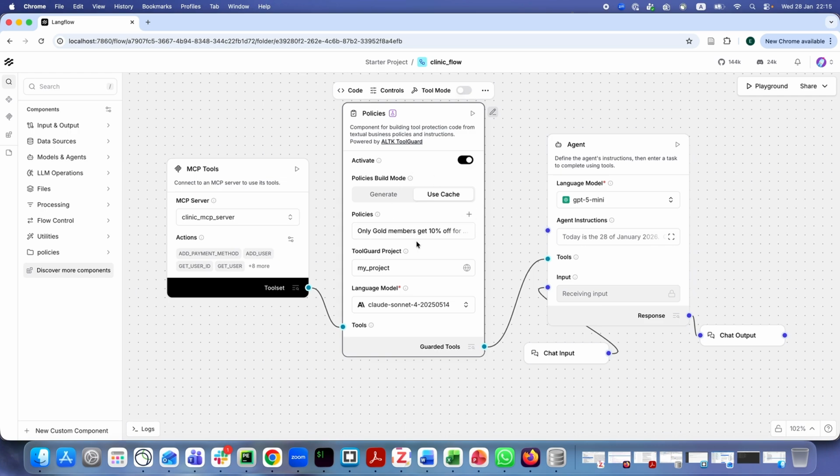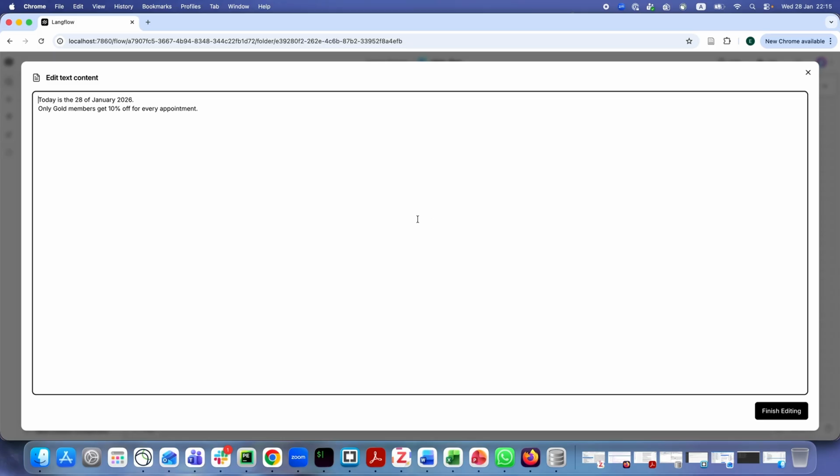The policies component in the middle is responsible for building the guards code. Each individual policy is written in a text box, and can be added or removed like this. The single policy we have is only Gold members get 10% off for every appointment. Appointment price is $200, so Gold members should pay $180. Note that the same policy is written here in the agent's prompt, so it's supposed to follow the guidelines with or without ToolGuard.